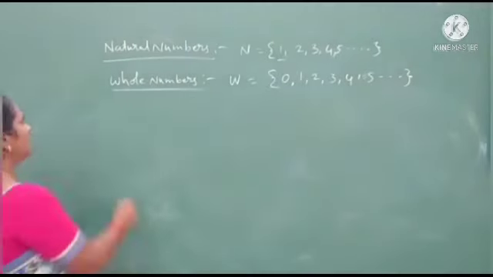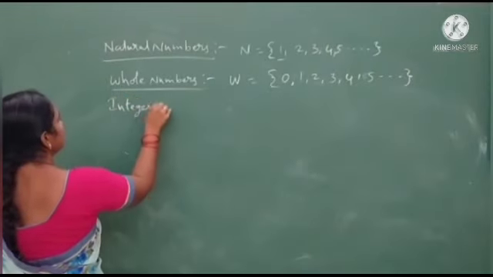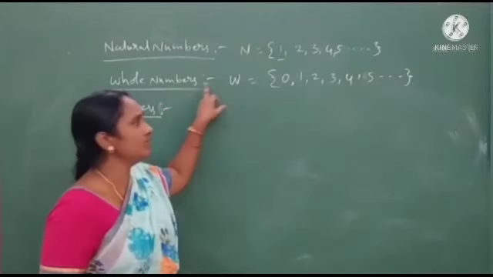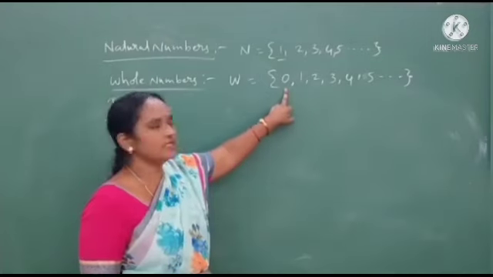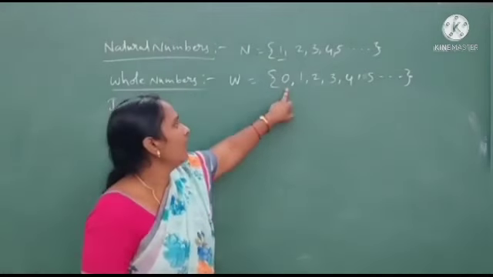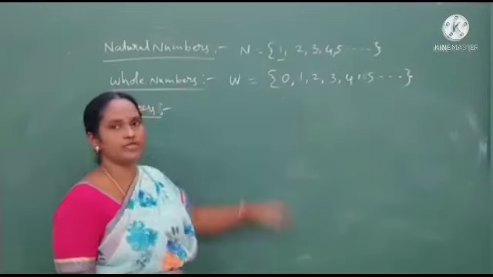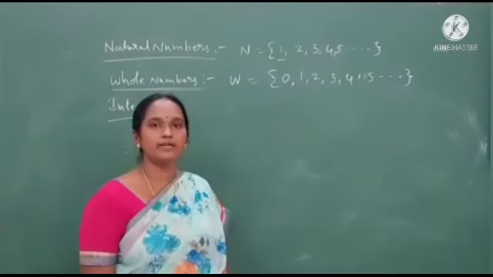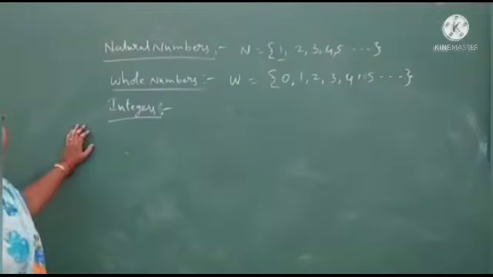In this whole number set, 0 is the least number, and we don't know the greatest whole number in this set because the numbers go on endlessly. There is no greatest number here. Okay. And after that, we will go for the integers.